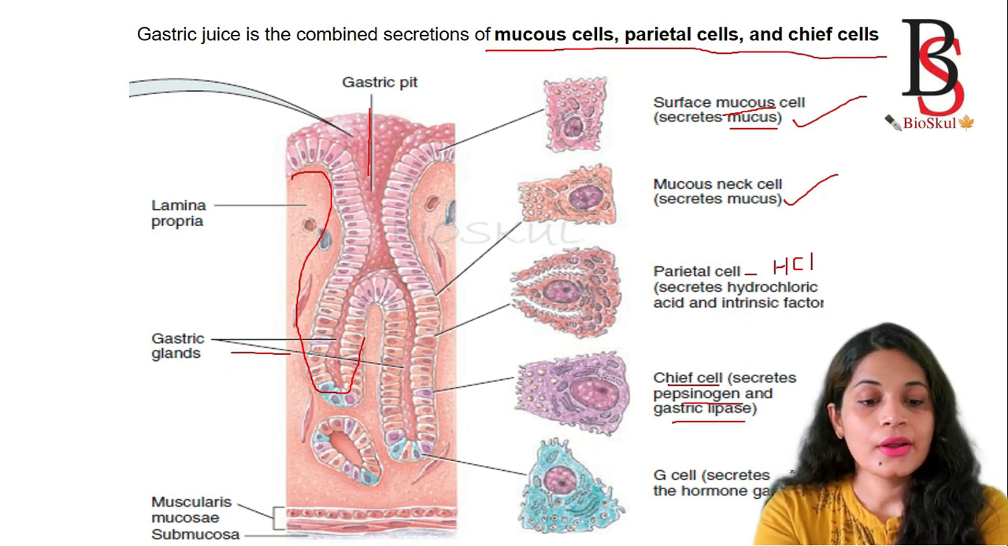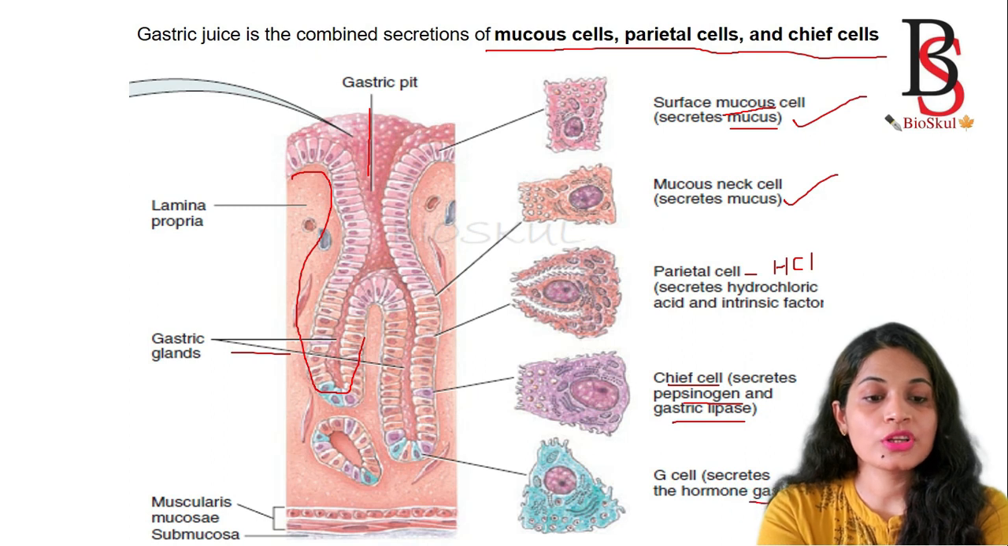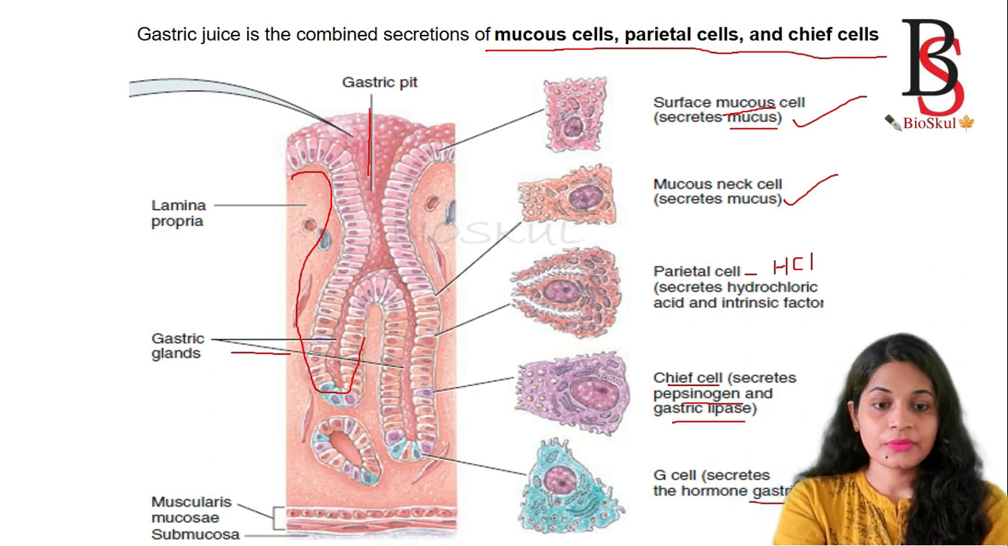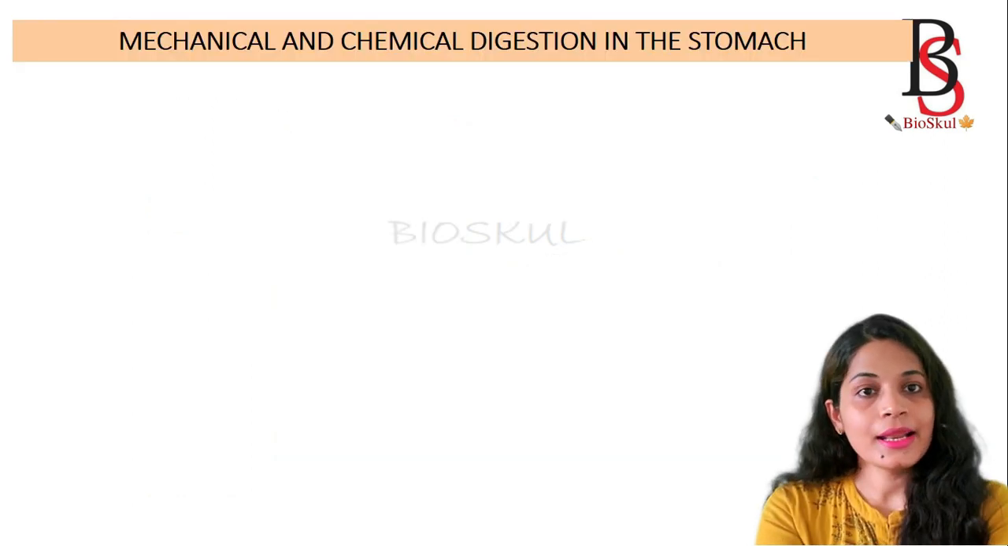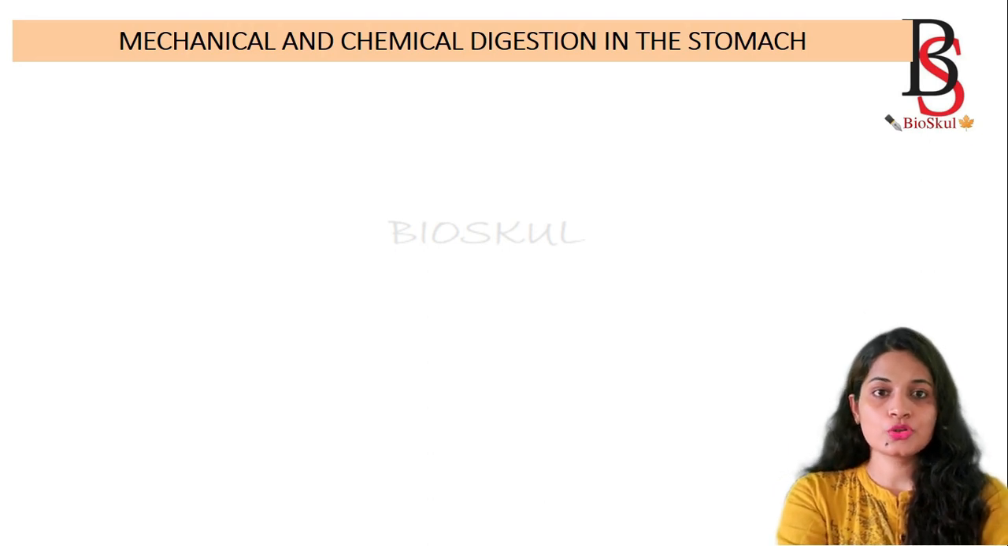And the G cell will secrete a hormone. That hormone is known as gastrin. Okay, so the mucous cell synthesizes the mucus, and the parietal cell synthesizes the hydrochloric acid, whereas the chief cell secretes the pepsinogens, and the G cell secretes the gastrin. Now we come to the digestion in the stomach.